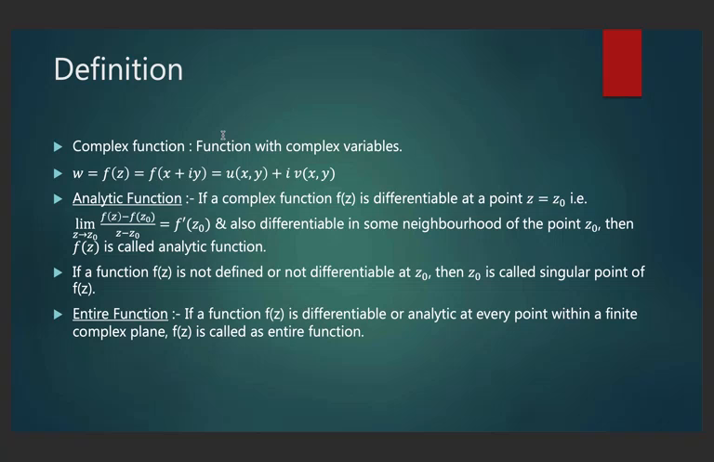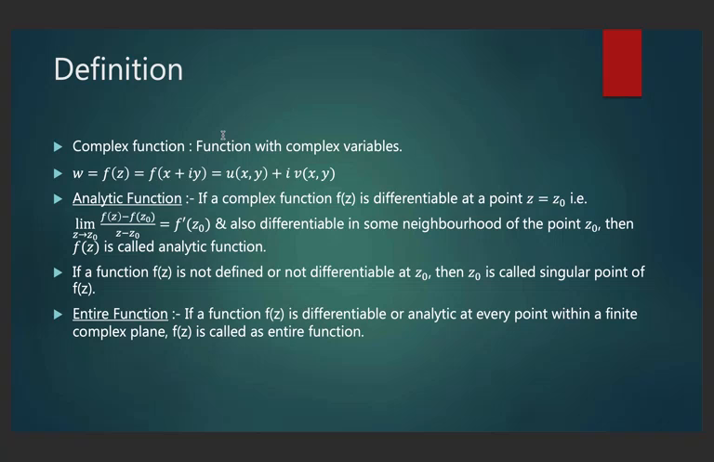An analytic function is a function where a complex function f of z is differentiable at a point z equals z naught. That is, the limit as z tends to z naught, as you have learned in the definition of differentiation, of f of z minus f of z naught by z minus z naught equals f dash of z naught, and also it is differentiable in the neighborhood of the point z naught, which is a very important point. Then only f of z is known as an analytic function.